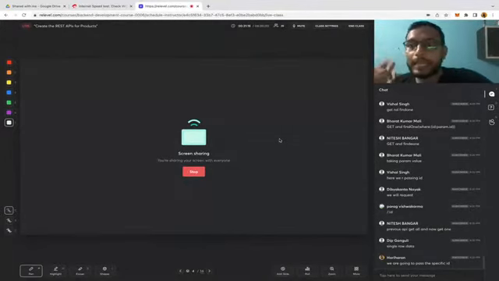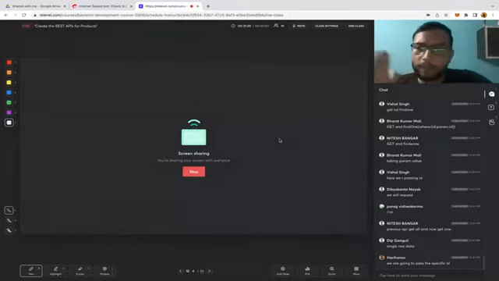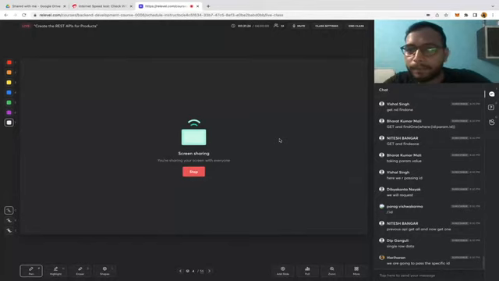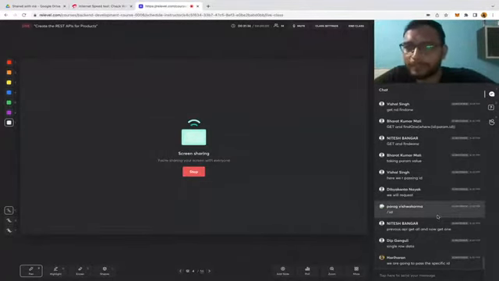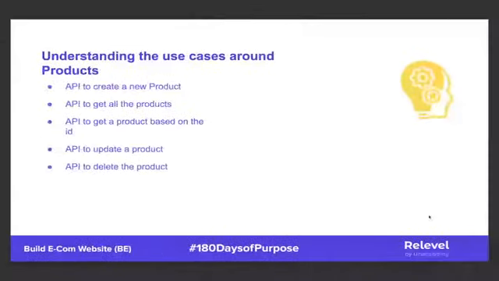In the earlier one we are not passing anything, we will just pass the API name. But in this API, which is ID specific, we are going to pass the ID also. So that will be one difference in the URL, right? That's what I was trying to ask. Thanks for everyone's responses. Let's see the next API.